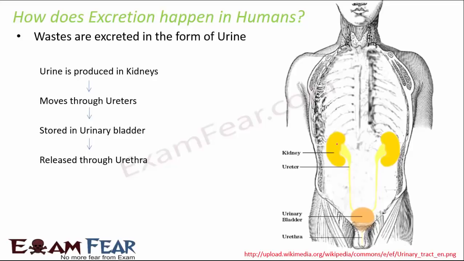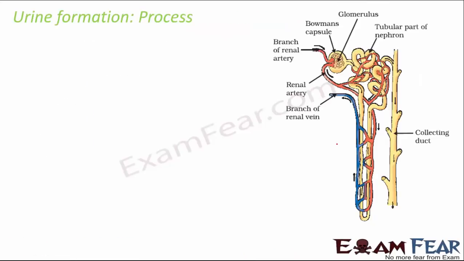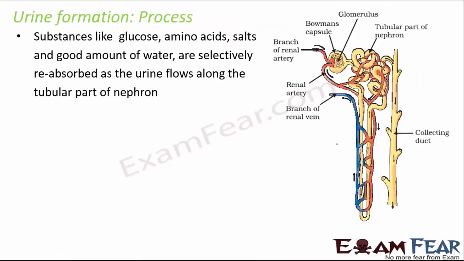Now the question is, how exactly is urine formed in the kidneys? That process is again an important one. So I think all of you should look at the detailed video to understand the process if you have not understood it. And for all of those who have already watched the video and understood it, it is just like a recap. We can say that substances like glucose, amino acids, salts, and a good amount of water are selectively reabsorbed as the urine flows along the tubular part of the nephron. Nephrons are like the functional units of kidneys.